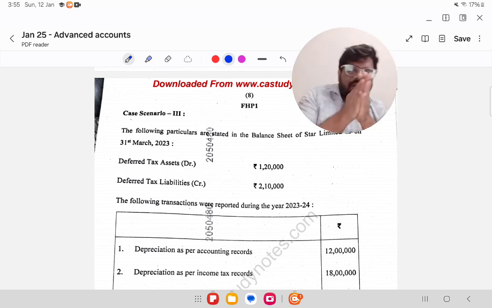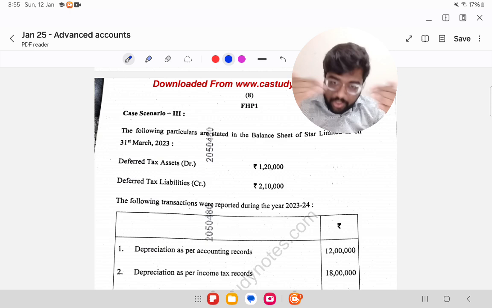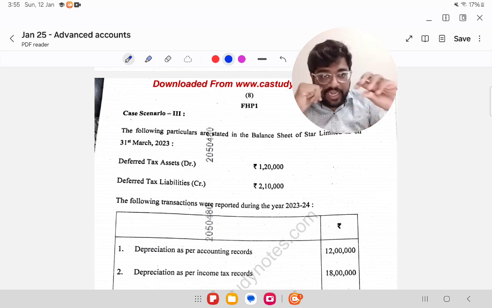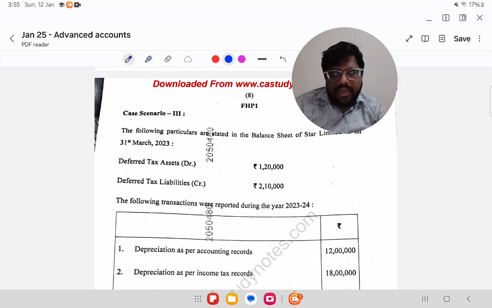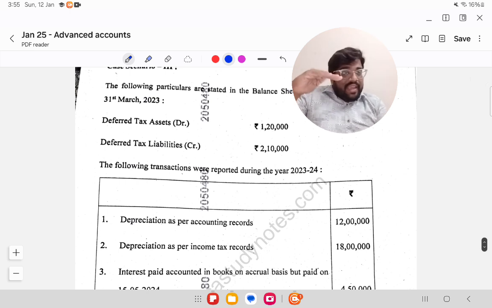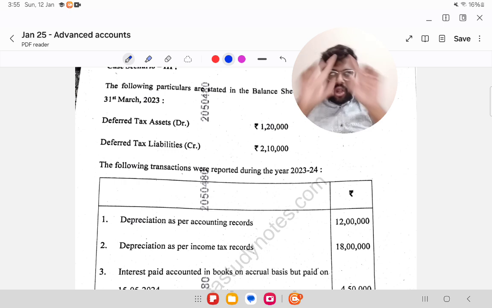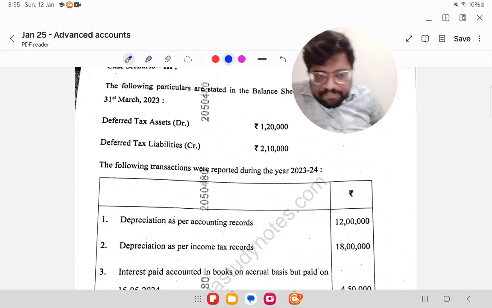Generally they will adjust and give only one number in the balance sheet, but here they have given you separately, so you should also see it separately, whether it is a DTA creation or DTA reversal, DTL creation or DTL reversal. The only question that I am happy about is this question, because you should think to answer it. DTA creation, DTA reversal, DTL creation, DTL reversal, all these 4 things should be seen individually to get the correct answer. So this is probably the best question out of the lot.